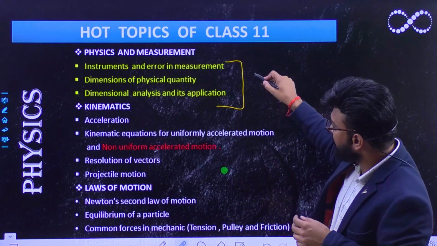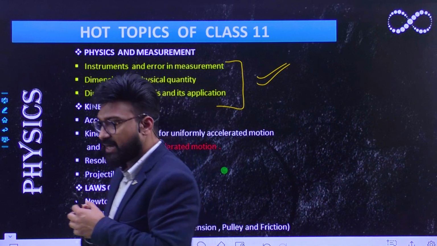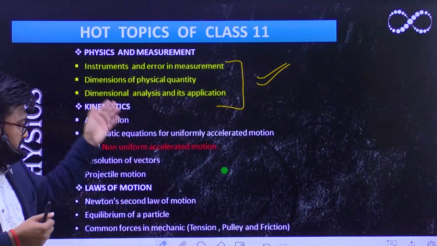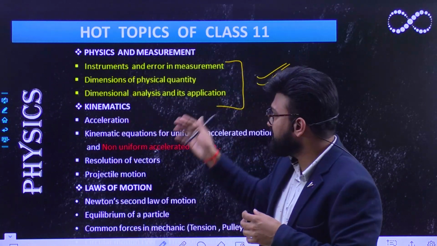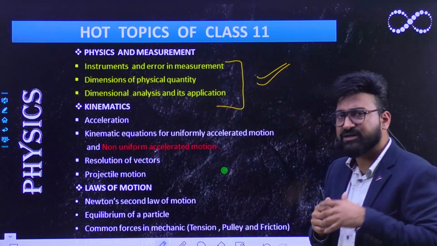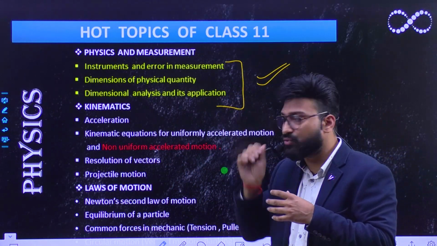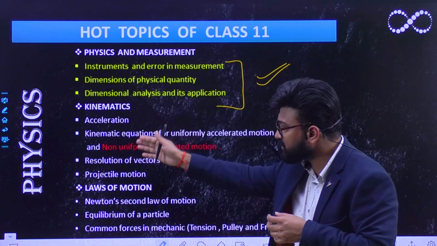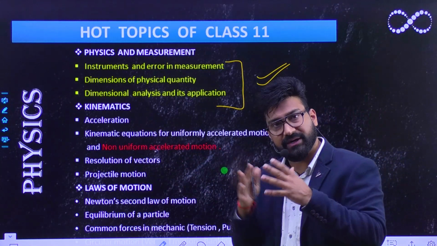Mind you, most of the questions out of these sections come from the measurement portion only, and it is quite easy to score. Your error and dimension analysis portions are all quite easy to score as compared to kinematics and laws of motion, in which the level of difficulty is somewhat moderate.